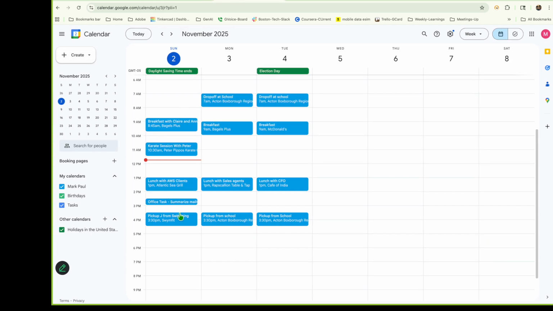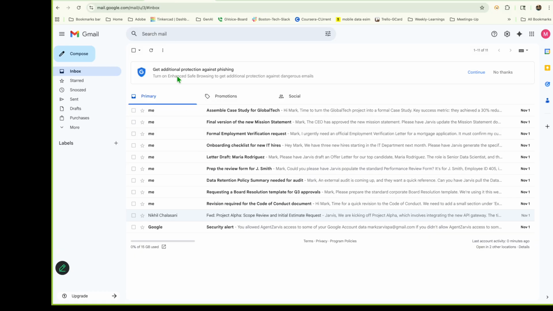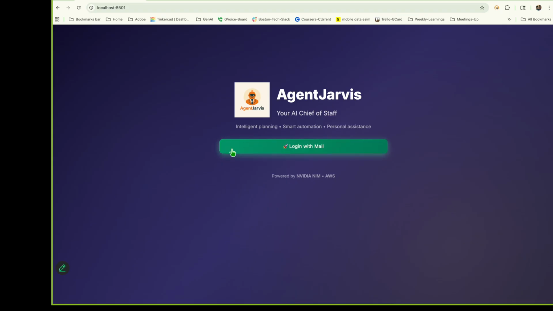Mark is a VP of sales. He has calendars and a bunch of emails and schedules, and he is overwhelmed with planning his day, and Agent Jarvis can help. Mark comes and logs into the system using his email account. This is all integrated with Google Cloud.